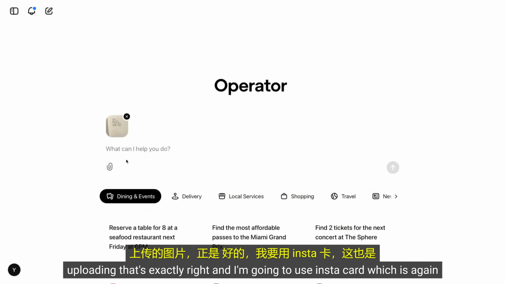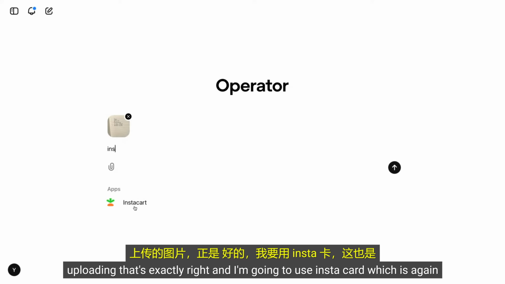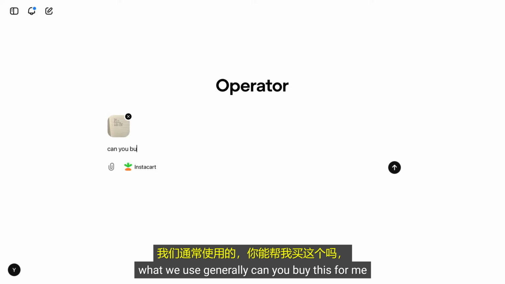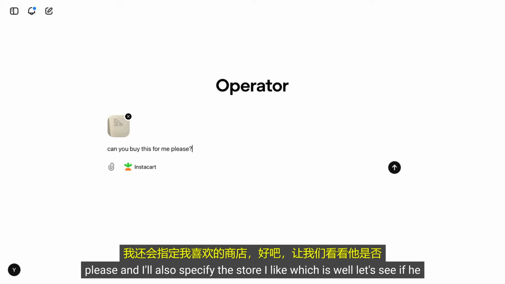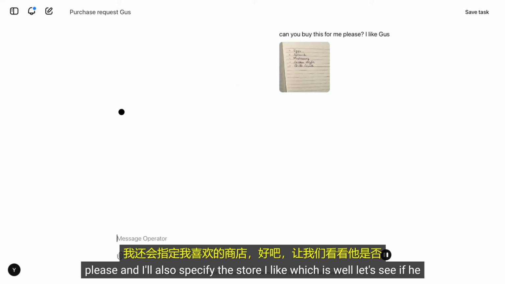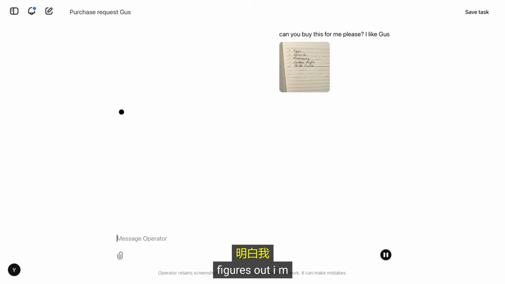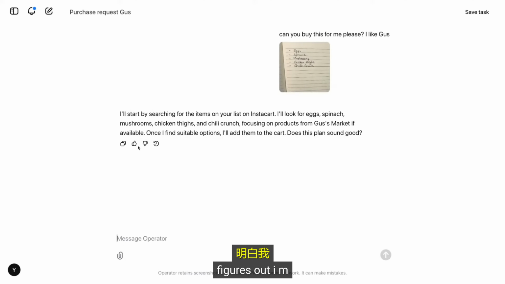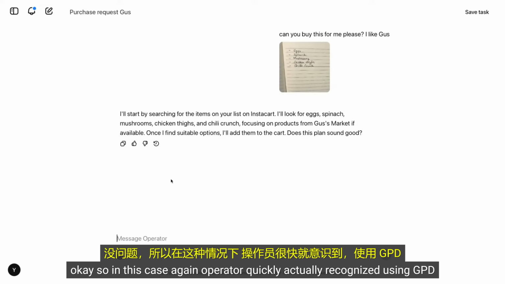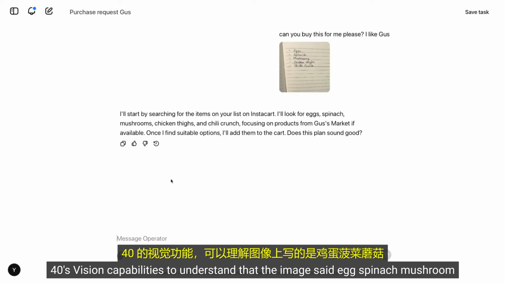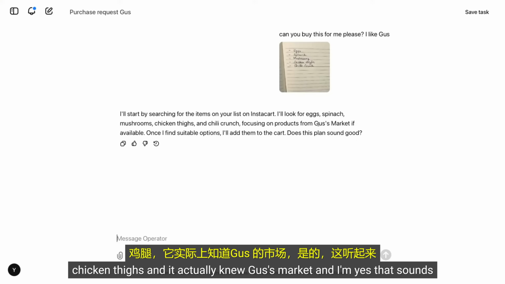That's exactly right. And I'm going to use Instacart, which is, again, what we use generally. Can you buy this for me, please? And I'll also specify the store I like, which is... Well, let's see if it figures out I mistyped it. OK, so in this case, again, Operator quickly recognized, using GPT-4o's vision capabilities, that the image said eggs, spinach, mushrooms, chicken thighs, and it actually knew Gus's Market. And I'm like, yes, that sounds great.